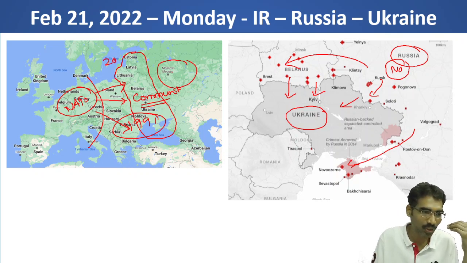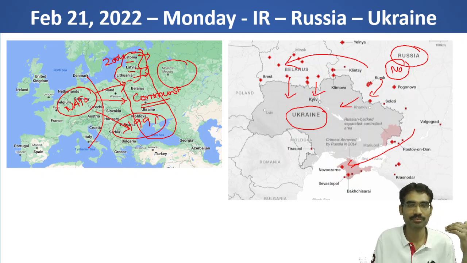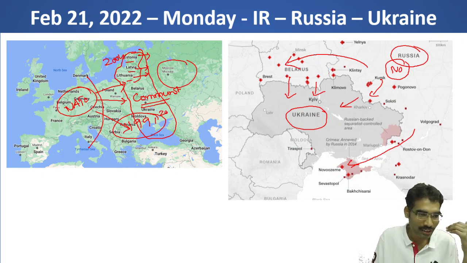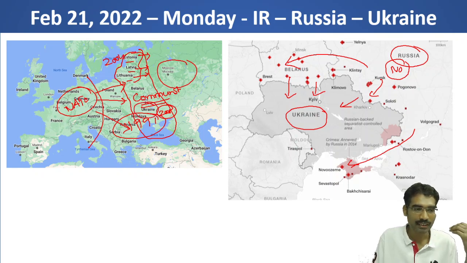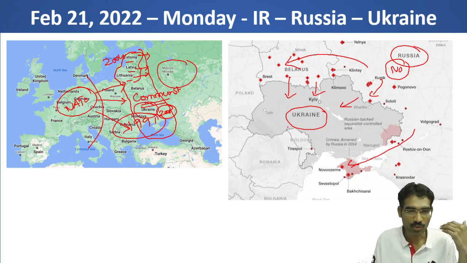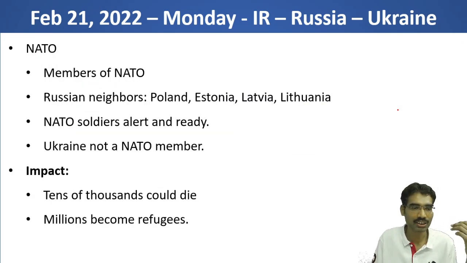Already in 2004, Estonia, Latvia, and Lithuania, these three also joined. That means now NATO forces are on the border of Russia. Now Ukraine: in 2008, there was a statement from the NATO side that NATO membership is open for Ukraine as well. Russia took offense after this particular statement, because there is a special relationship between Ukraine and Russia. So this is where it all started.